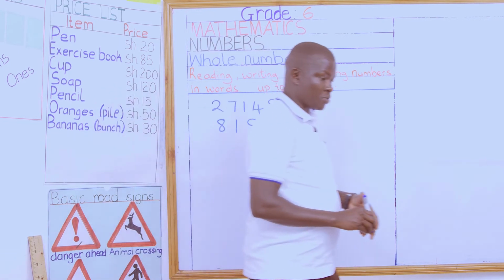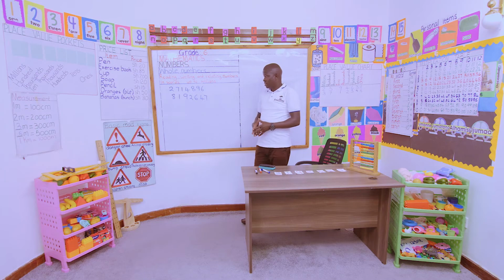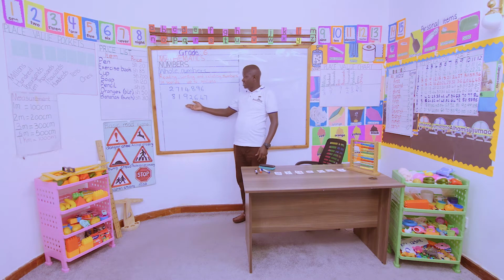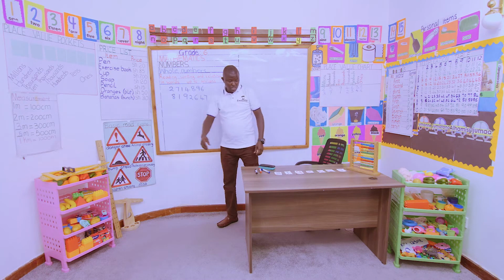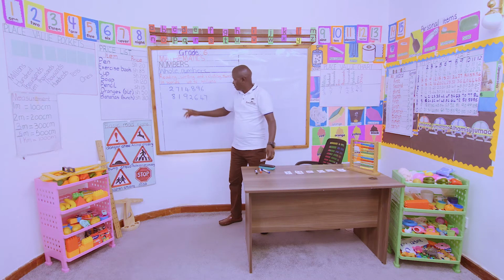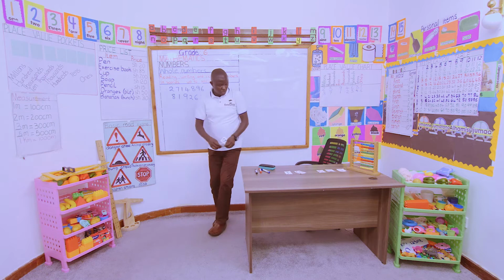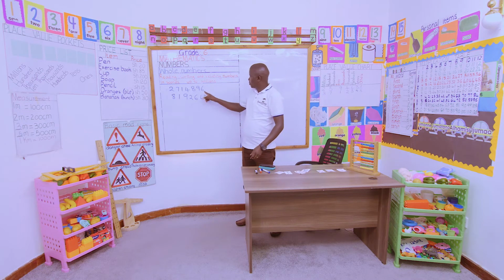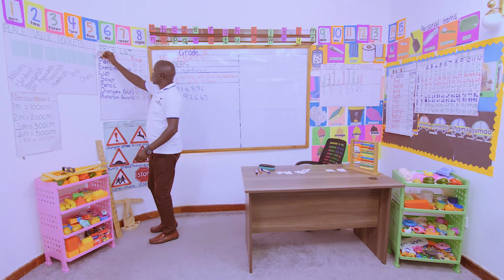Now, out of those, let us now read them. Remember, in our previous lesson, we learned how to read in symbols. Now, how can we read these numbers? A 7-digit number, if we were to put it in our place value pocket, let me start with the first one, which was 2. We started with 2. So I'll pick the digit, not number 2. The last one was 6, to the place value of ones. So in the place value of ones, we have 6.